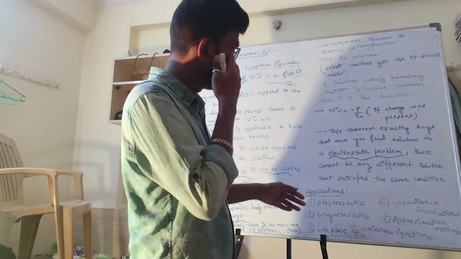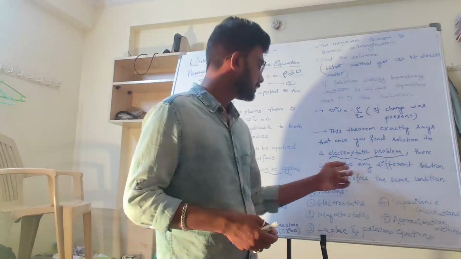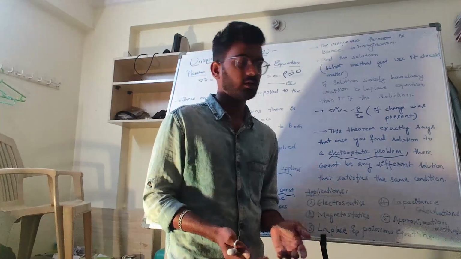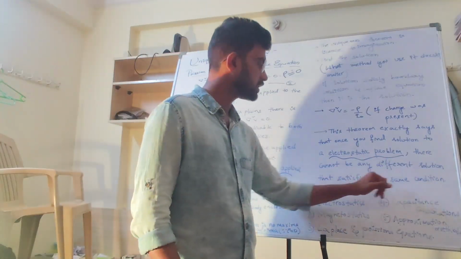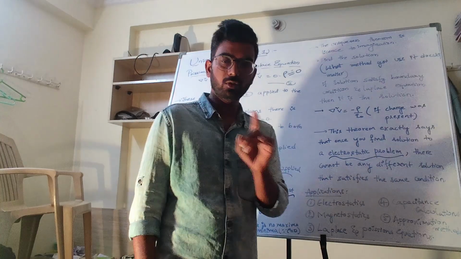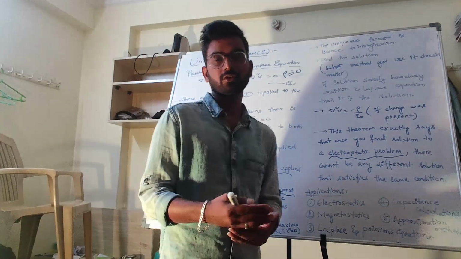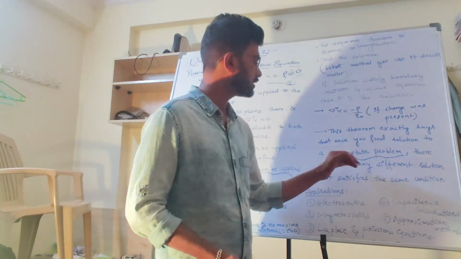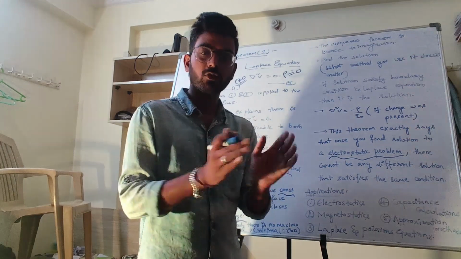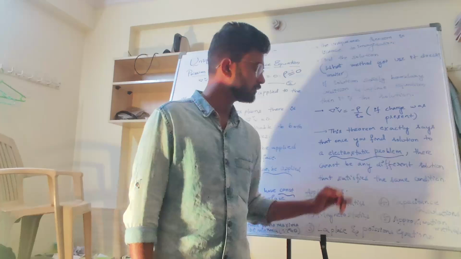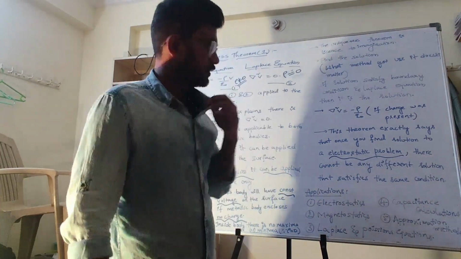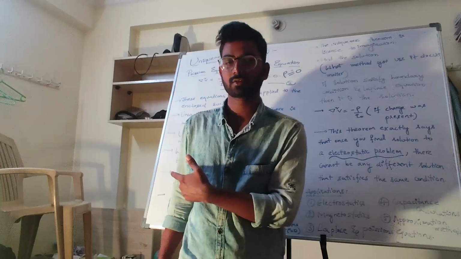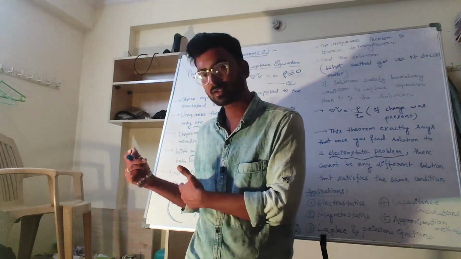If you find one solution, then more than one solution is not possible. There cannot be any different solution that satisfies the same condition. Only one solution satisfies. This theorem says that once you have found the solution, there cannot be any different solution that satisfies it. So it is applicable in electrostatics, to find the potential on the surface.